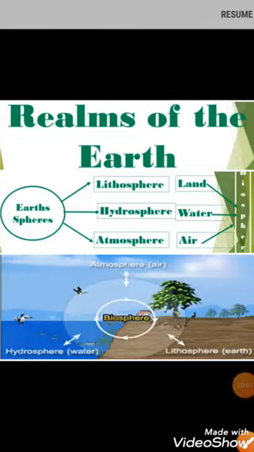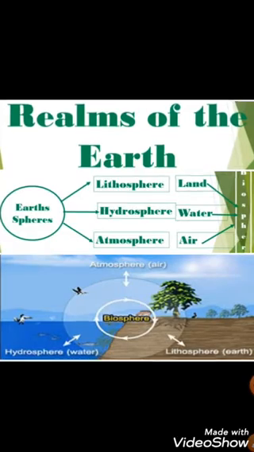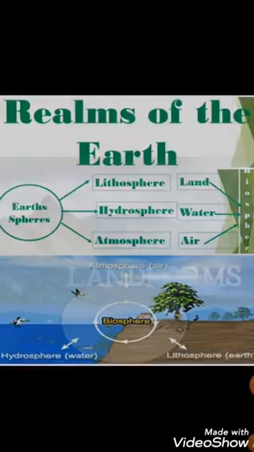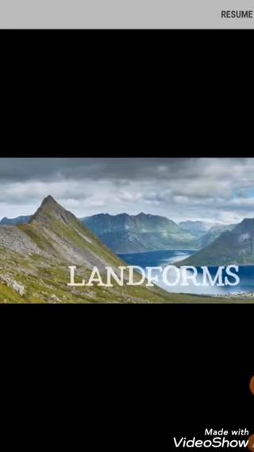Hello children, we are still under lesson 4 in which we are doing the realms of the earth, and in the previous classes you have learnt all the 3 realms of the earth, that is lithosphere, hydrosphere and atmosphere. So now we have come to another important feature of the earth, and that is landforms. Landforms means what are the different kinds of lands that are found on the surface of the earth, both under the lithosphere and hydrosphere.